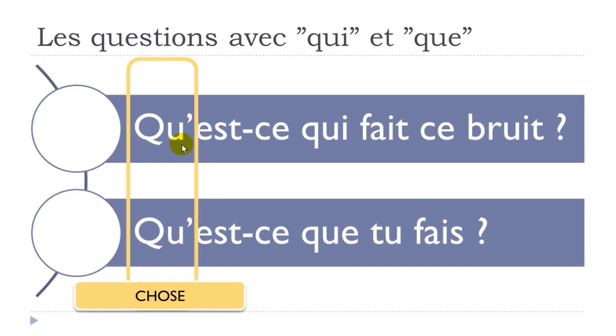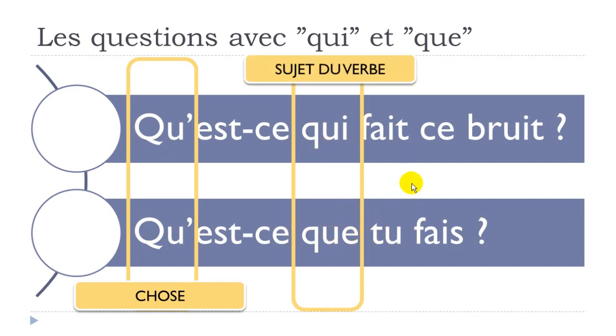First part, we use que because we want to have the information regarding a thing. Okay, so we had qui previously and it was for a person, and then que is for a thing. So it's not for a person, so que will be for a thing when you start the question with it. Okay, and then remember we've got this qui here, and then we've got this que here. Well, it will be exactly the same idea that we had previously.